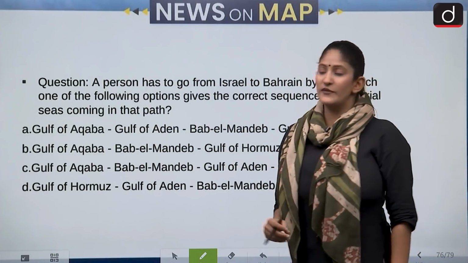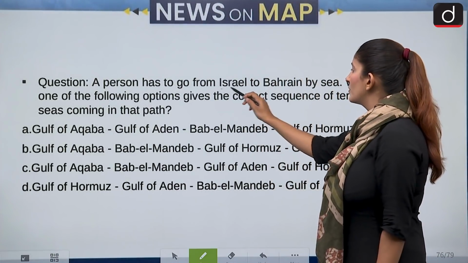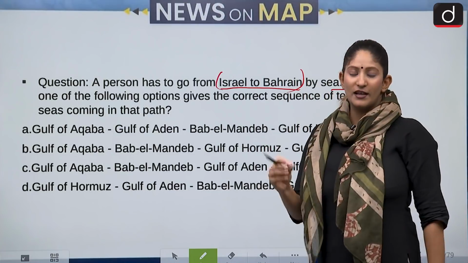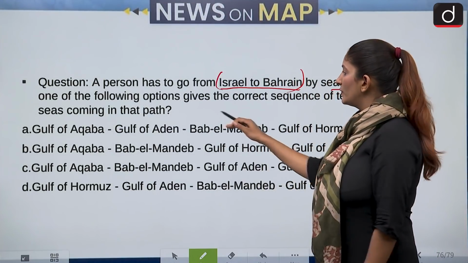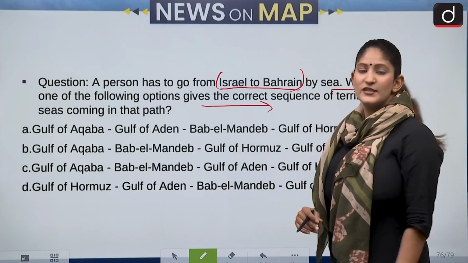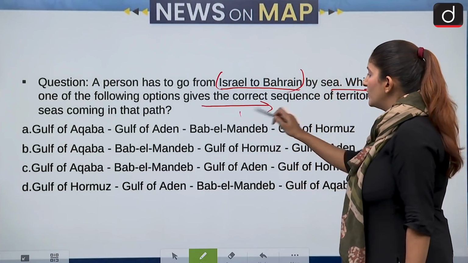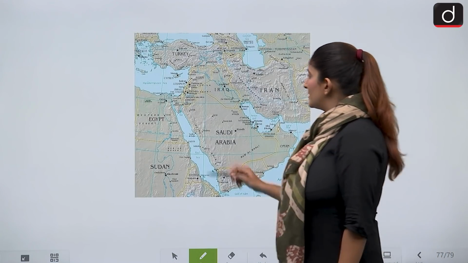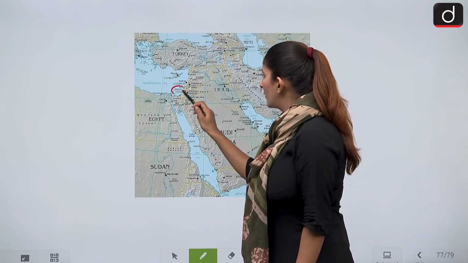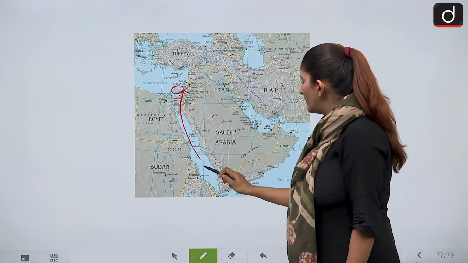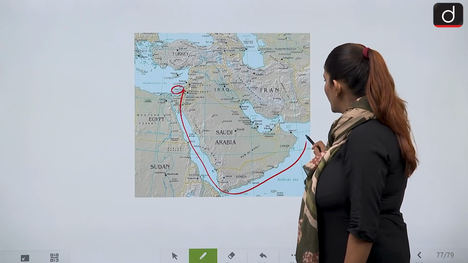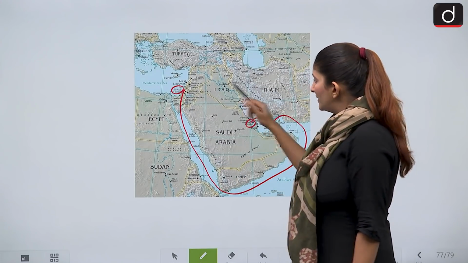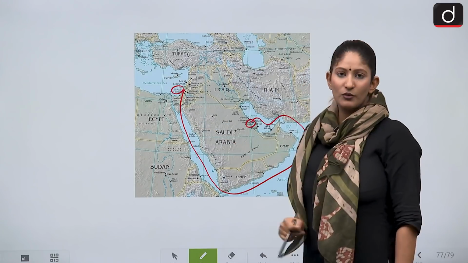Now, the next question is with respect to a person who has to go from Israel to Bahrain with the help of sea. Which one of the following options gives the correct sequence of the water bodies that will come across the path? So, let's first of all try to see. This is Israel, and from here we have to travel by sea to reach Bahrain. So this is the correct path that the person has to go through.